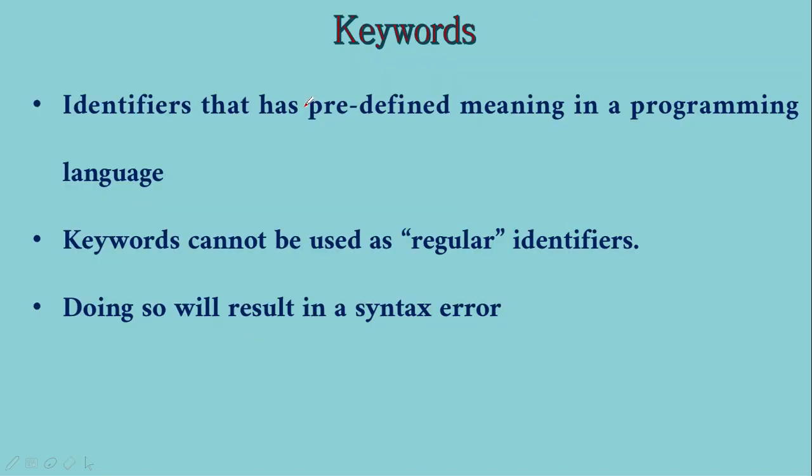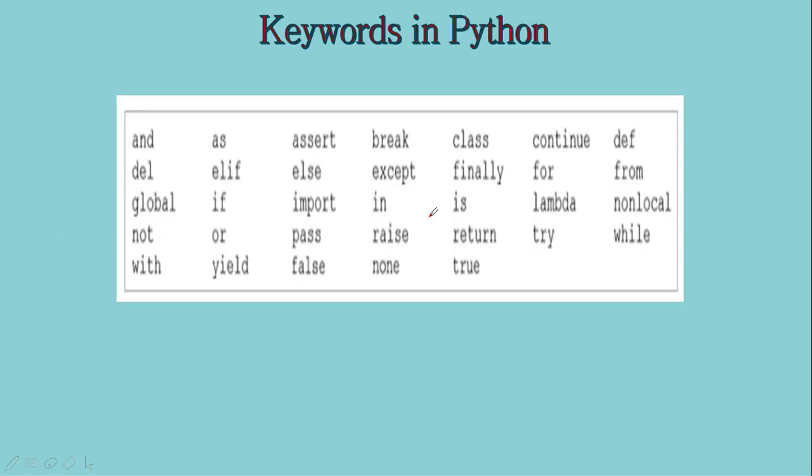And keywords, when you look at it, are like identifiers only, but they have some predefined meaning, like country names. Country names have predefined meaning, right? We will not use a country name as the name of a person or something, because they already have a universal meaning. Similarly, we cannot use keywords as variable names. If you do, the interpreter will get confused and give a syntax error.